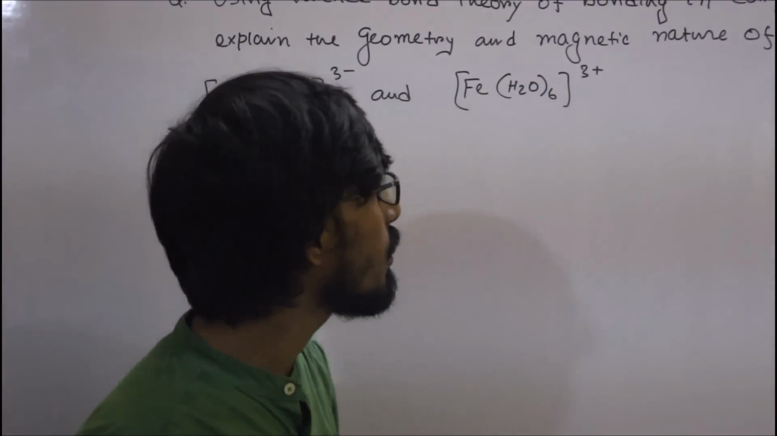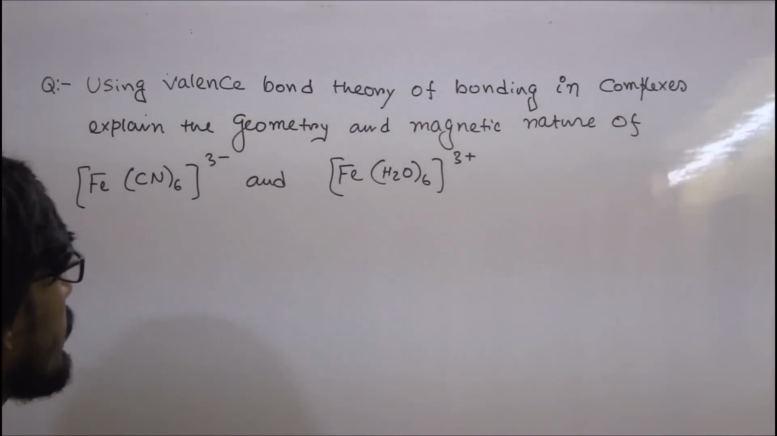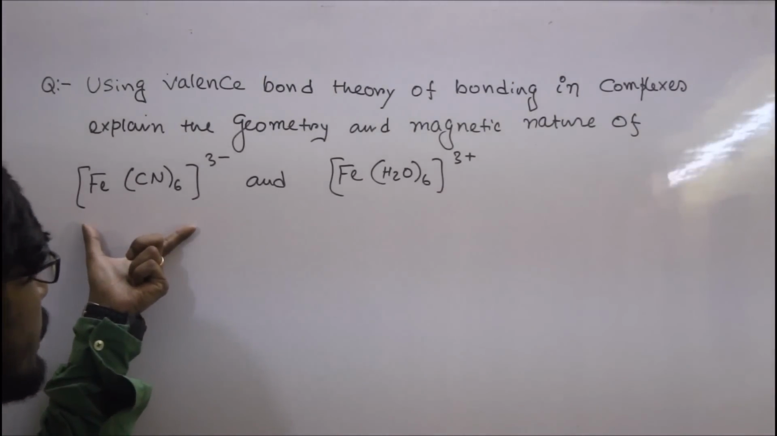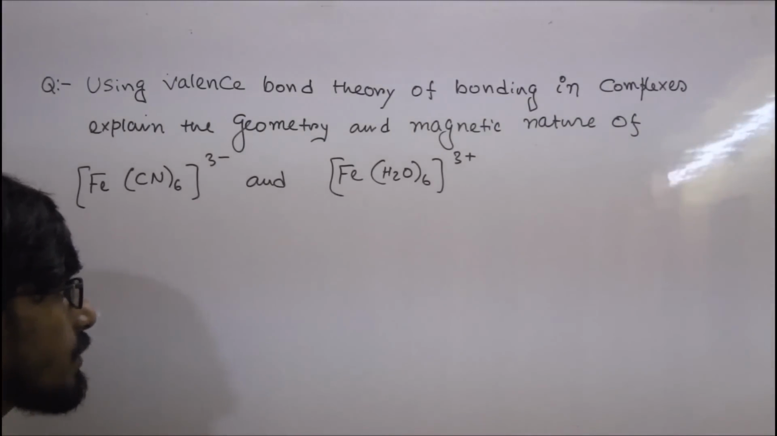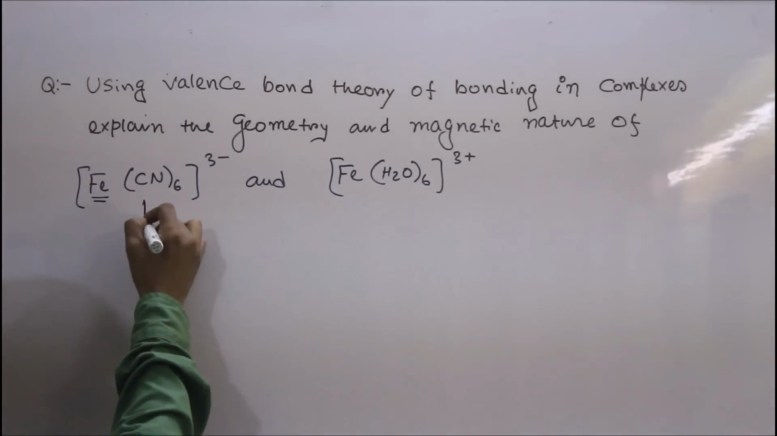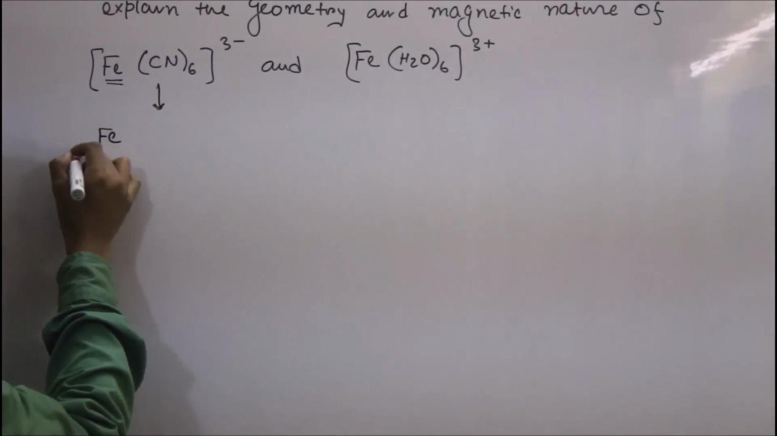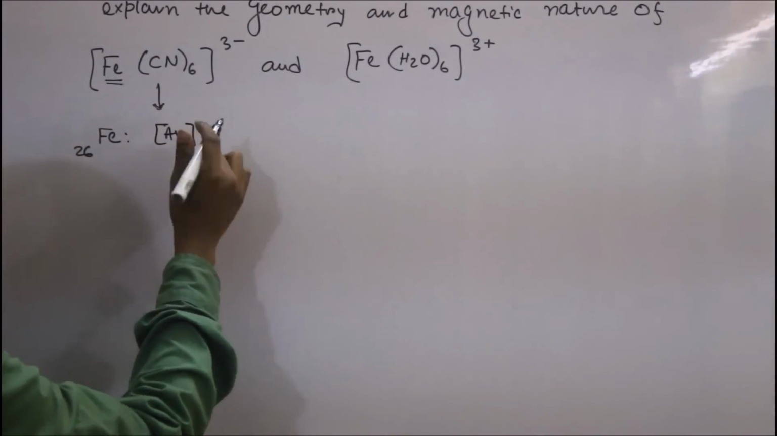Now, according to our next question, using Valence Bond Theory of bonding in complexes, explain the geometry and magnetic nature of [Fe(CN)6]3- and [Fe(H2O)6]3+. So according to Valence Bond Theory, we have to write the electronic configuration of the central element first. For this complex, that is the electronic configuration of the central element, iron.